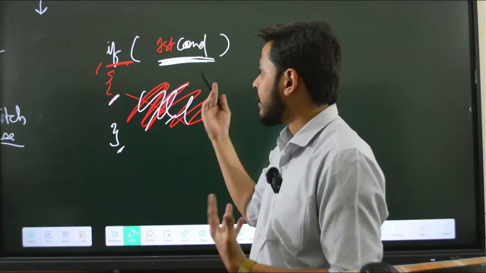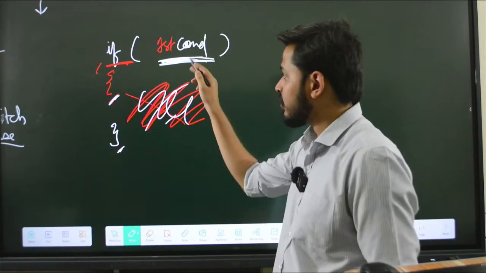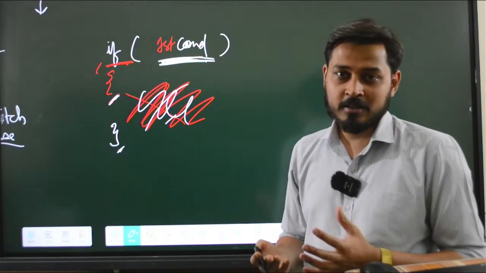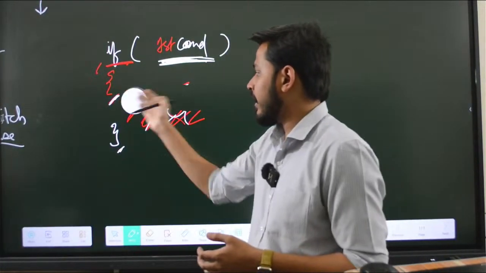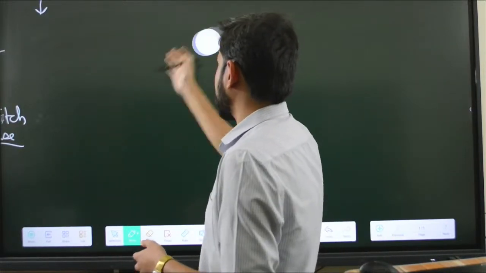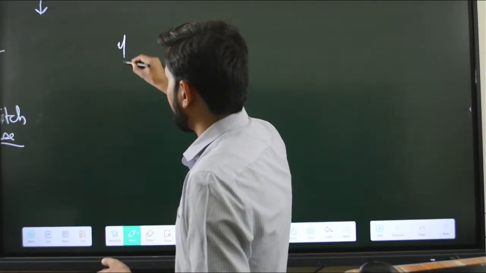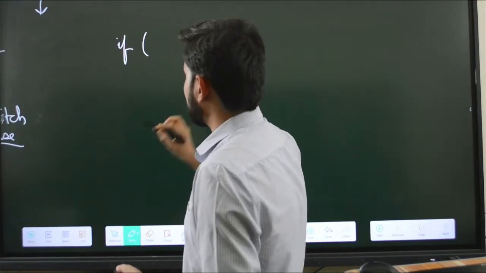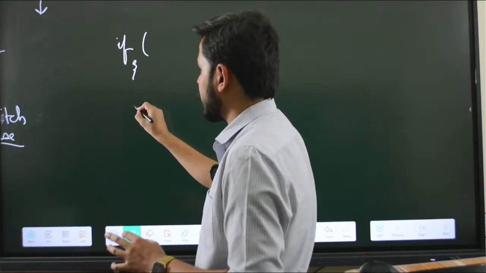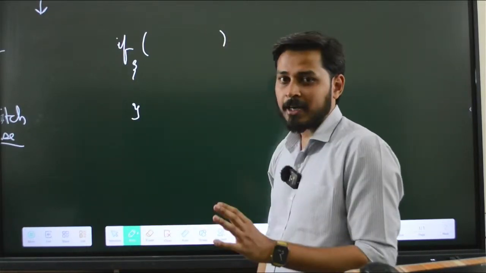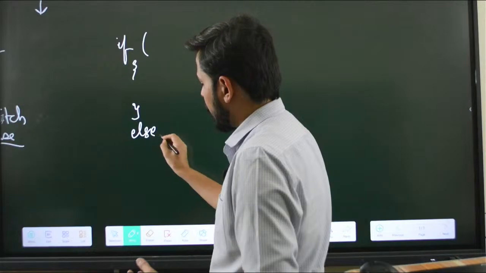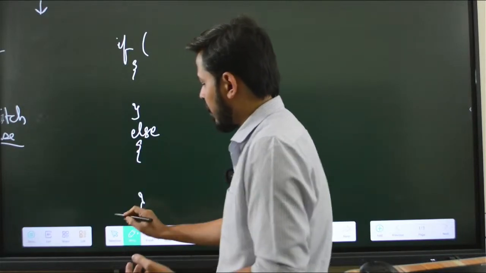What happens if the condition is false? If the condition is false, because here we have nothing given extra, nothing will happen in this case. But if you write an else statement, let me write it more clearly. Say suppose I have written if this condition is true, then this block gets executed. Otherwise, if you want any other thing to happen, in that case you say else, and in the else block you write the remaining part of the code.